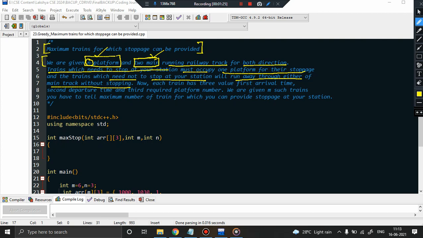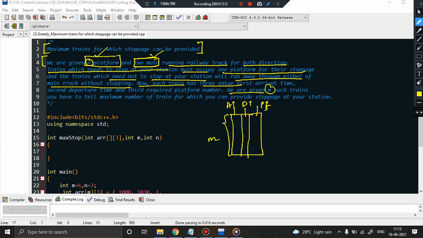Now each train has three values. For every train in the given set, the first value is the arrival time, the second value is the departure time, and the third is the platform number at which the train is going to arrive. We are given m such trains. Given that, we have to tell the maximum number of trains for which we can provide stoppage at our station.